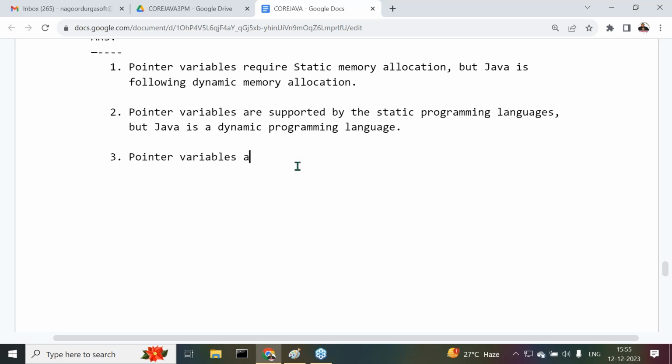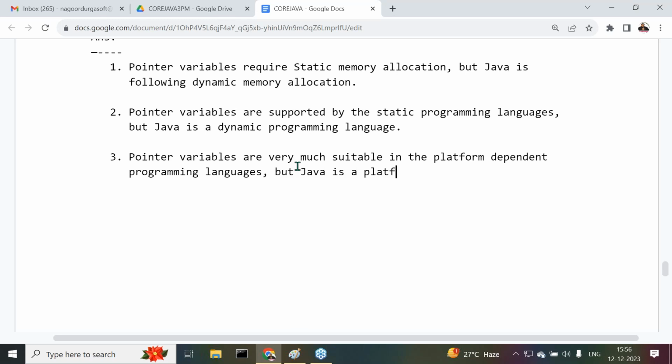Pointer variables are very much suitable in the platform dependent programming languages. Everybody understand it clearly. But Java is what there? Java is a platform independent programming language or not?